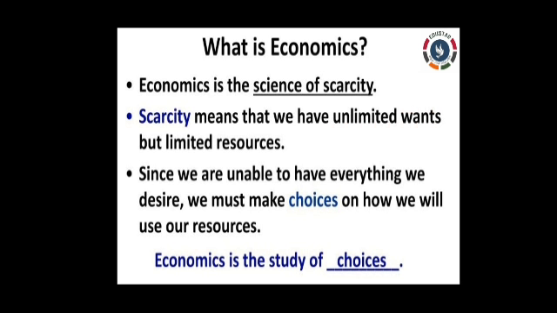Without these things our life would be impossible. So human wants are unlimited, but resources are limited.